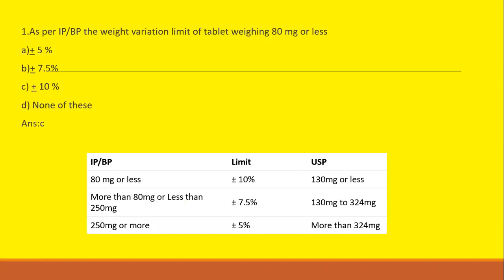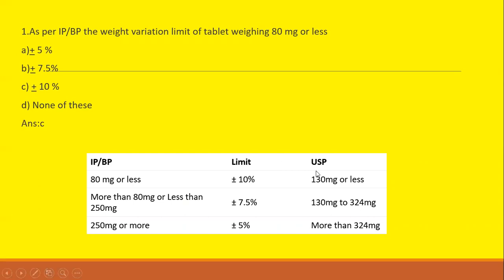For IP or BP, for a tablet weighing 80 mg or less, the limit is plus or minus 10 percentage. Where the weight is more than 80 mg and less than 250 mg, the limit is plus or minus 7.5, and if the weight of the tablet is more than 250 mg, then the limit is plus or minus 5 percentage.